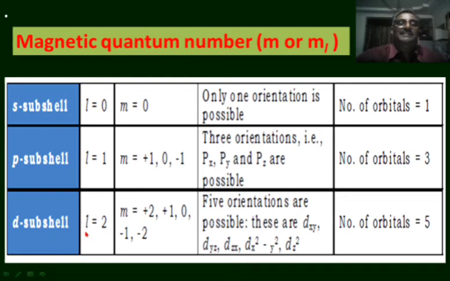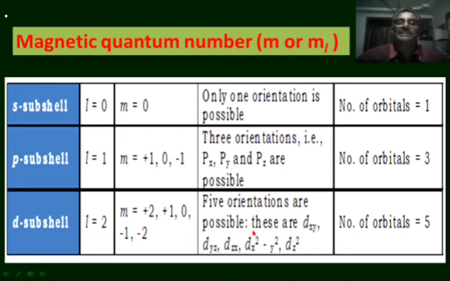Next, when l value is equal to 2, the orbital is said to be d orbital. It takes 2l plus 1 values, that is 5 values from -2 to +2: -2, -1, 0, +1 and +2. So 5 different m values are possible. Each represents the orientation of the electron cloud density around the nucleus.